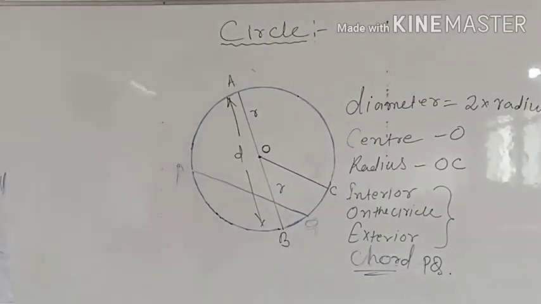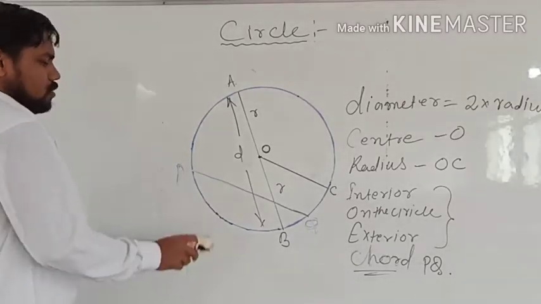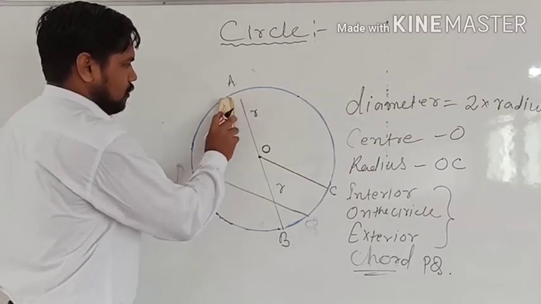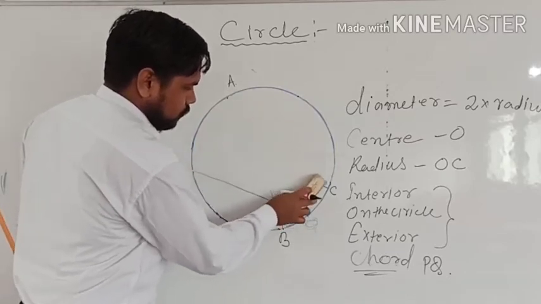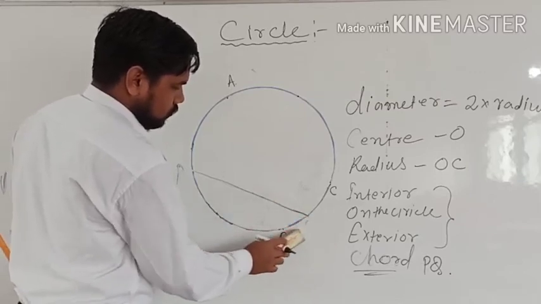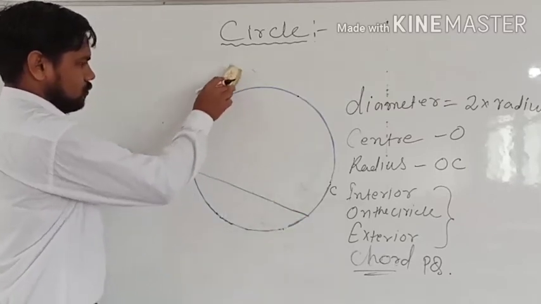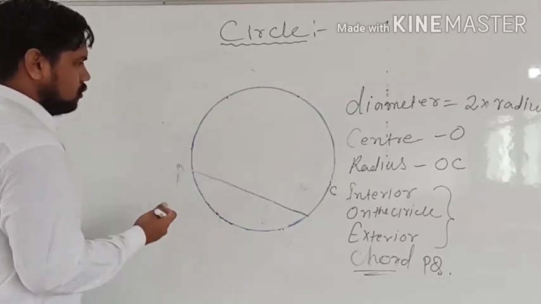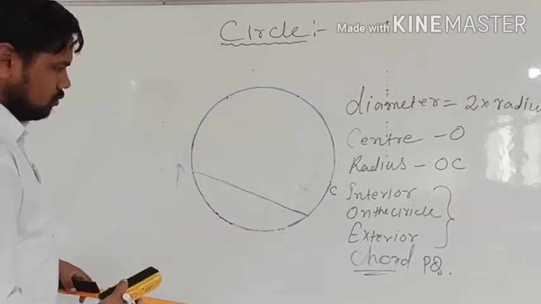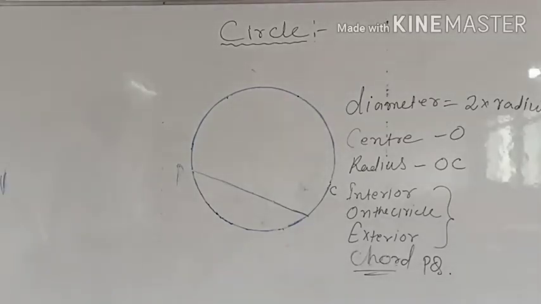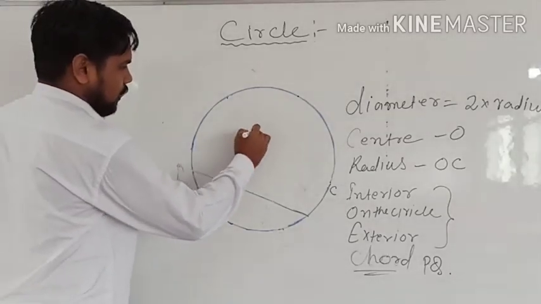Now one more thing which we have is the arc. Okay, so here we have drawn arc before. So here 2 types of arc you can see. One is the longest one, this one.